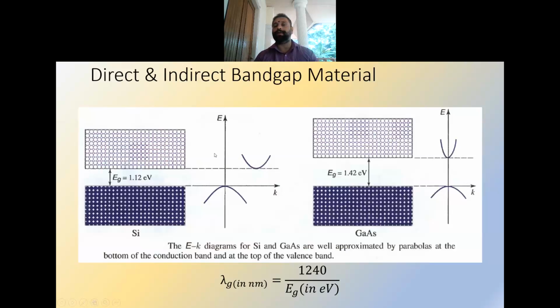So usually optical sources have direct band gap characteristics, because in the case of indirect band gap, the extra energy will be emitted as phonons, or heat dissipation will happen there.